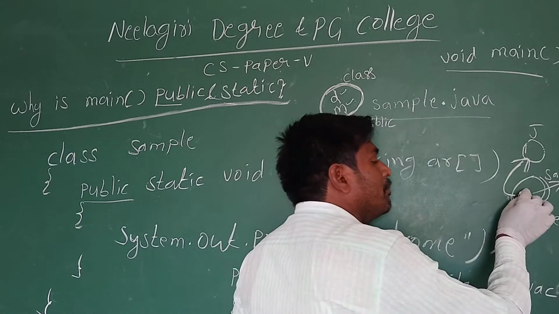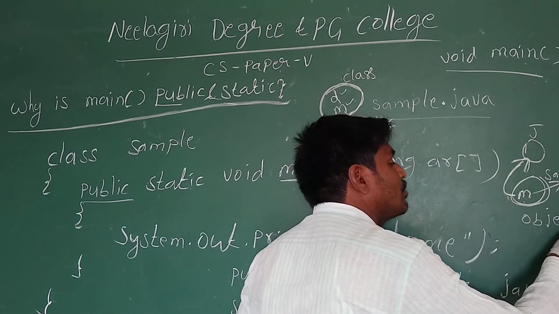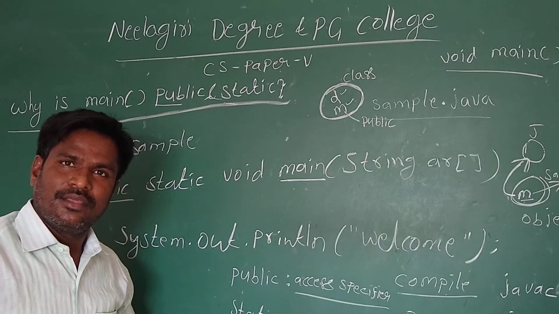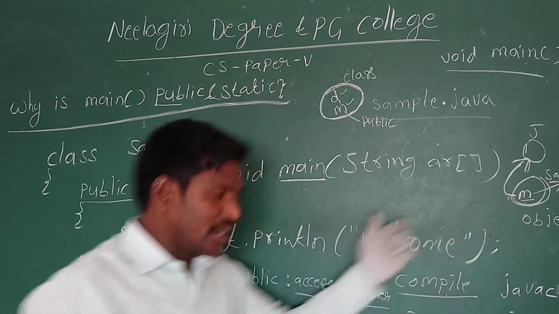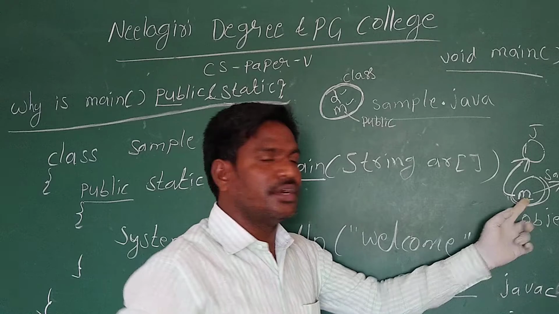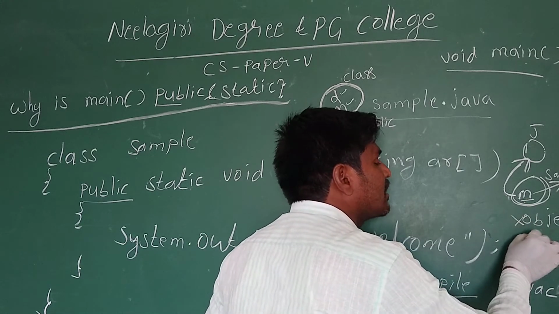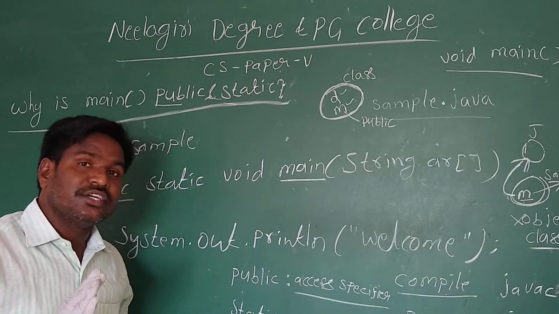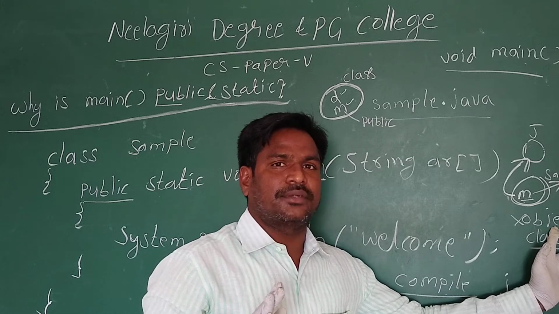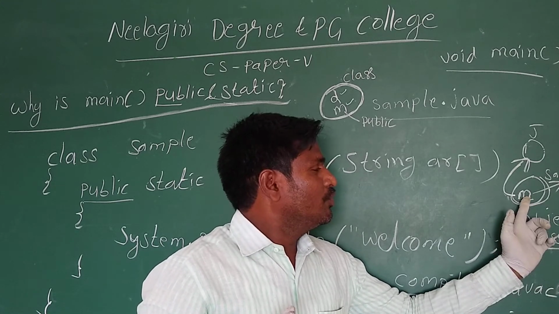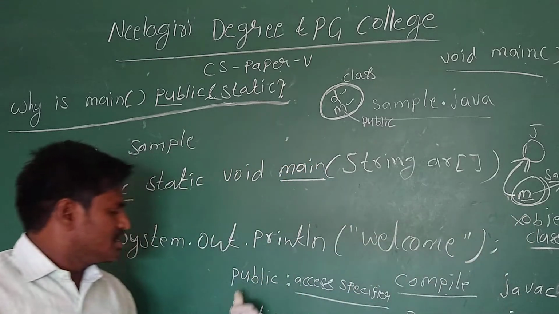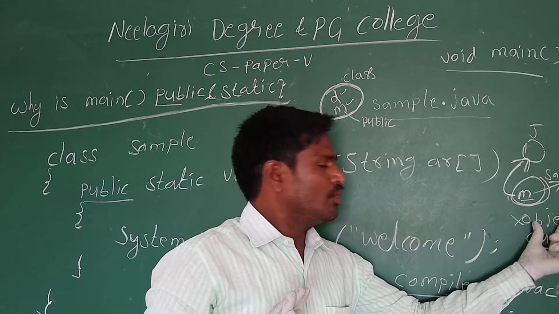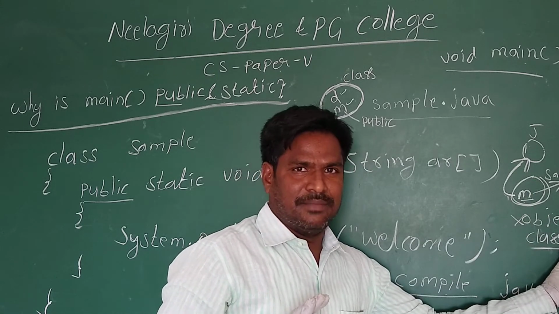But we can call a member function without an object if we declare it as static. If this method is static, then we can call it without an object, using its class name. Remember, only non-static functions have to be invoked with an object. If you declare a method as static, we can call it without an object, using only the class name.